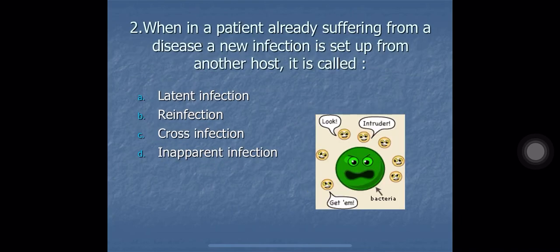When in a patient already suffering from a disease, a new infection is set up from another host, it is called A. Latent infection, B. Reinfection, C. Cross-infection, and D. Inapparent infection. The correct answer here is C. Cross-infection. Cross-infection means one patient acquiring infection from another patient.